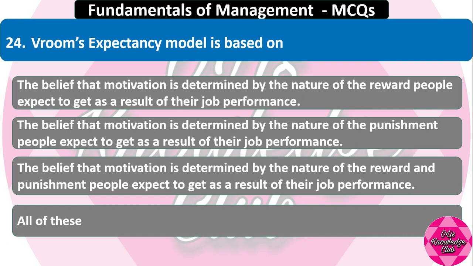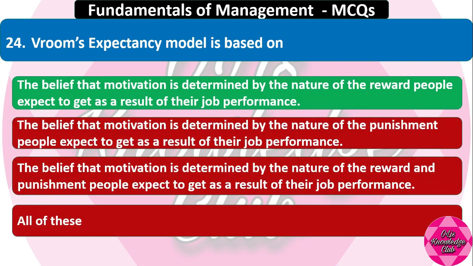Third option is the belief that motivation is determined by the nature of the reward and the punishment people expect to get as a result of their job performance, or all of these. Vroom's expectancy model is based on the first option, that is the belief that motivation is determined by the nature of the reward people expect to get as a result of their job performance.